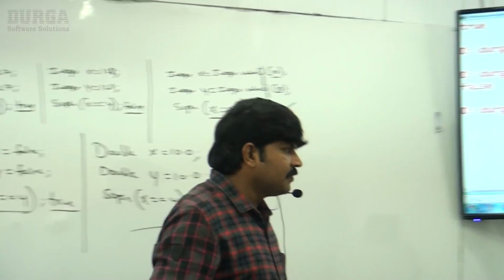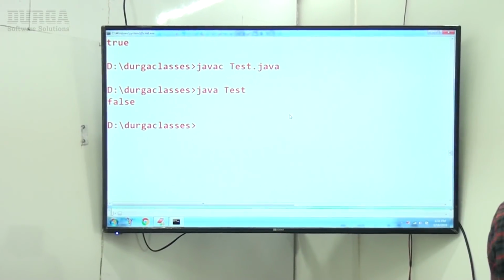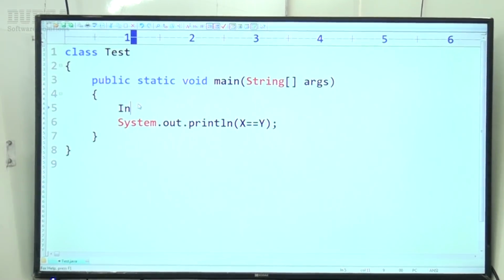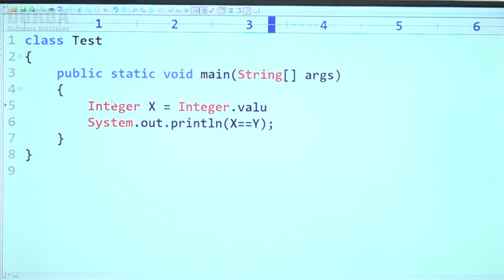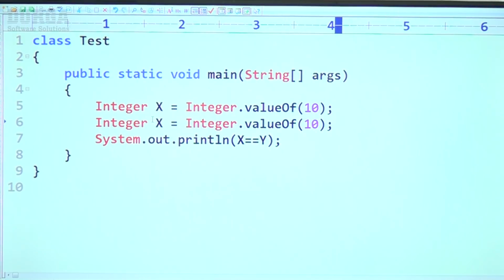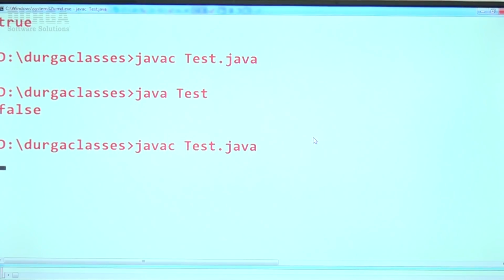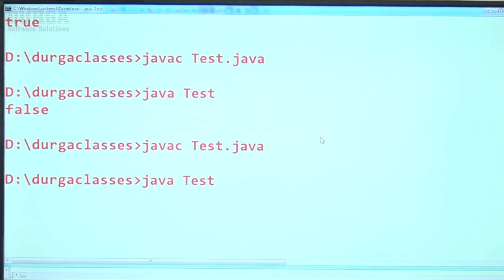Have a look once. Integer x is equal to Integer.valueOf(10), Integer y is equal to Integer.valueOf(10), x double equal to y. True itself is the answer, because valueOf means autoboxing.